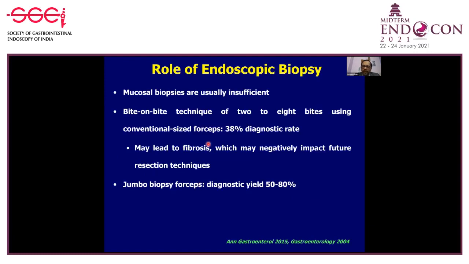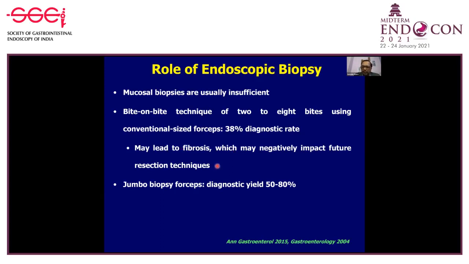The role of endoscopic biopsy has already been highlighted. The mucosal biopsies are usually insufficient. With the bite-on-bite technique, where you keep digging from the site of biopsy, taking 2 to 8 bites using a conventional-sized forceps, the diagnostic rate is very poor, about 38%. Moreover, it can lead to fibrosis, which may negatively impact the future resection technique. Hence, the bite-on-bite technique is usually not preferred in current times for tissue acquisition.